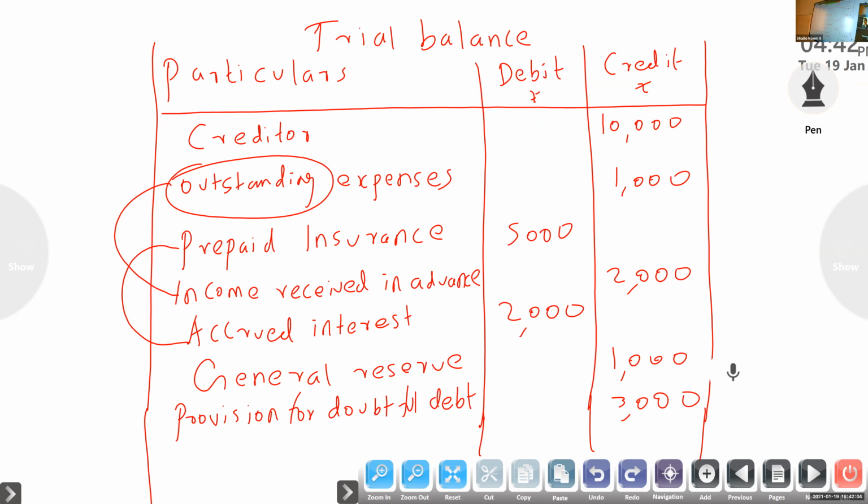Credits: liabilities, creditors, bills payable, bank overdraft, bank loan, credit. Then income received credit. Then extra adjustment items: provision for bad debt, general reserve, income received in advance, outstanding expense credit; prepaid expenses, accrued income will come on the debit side. Okay, so